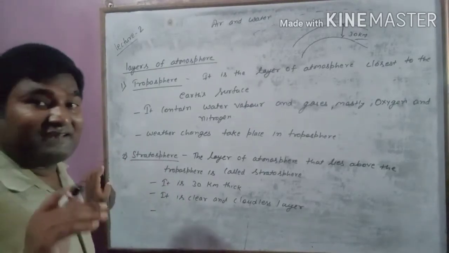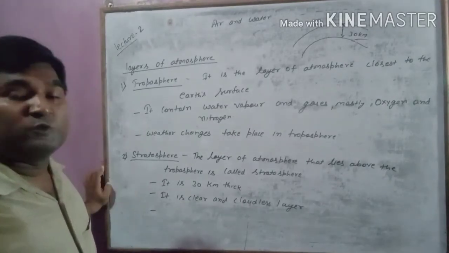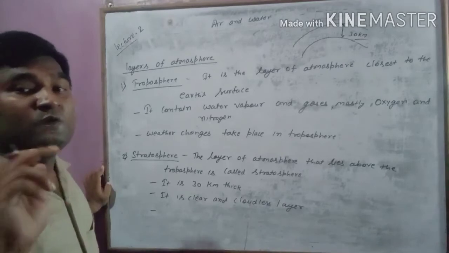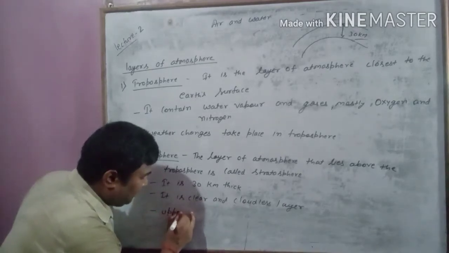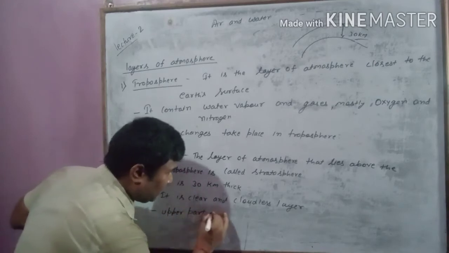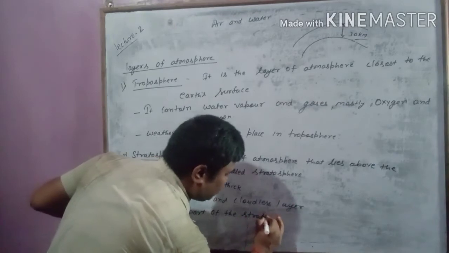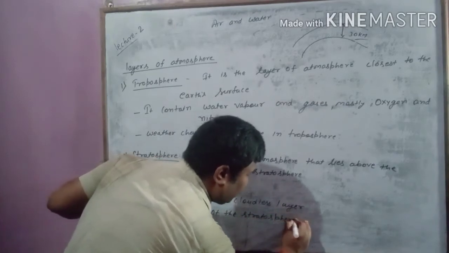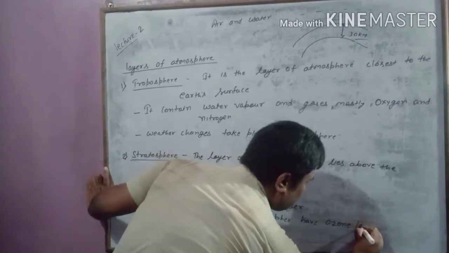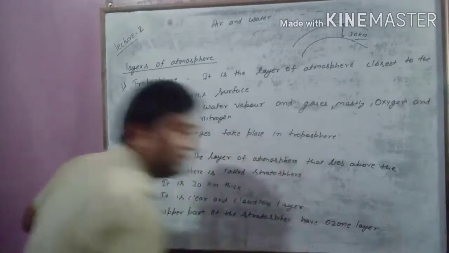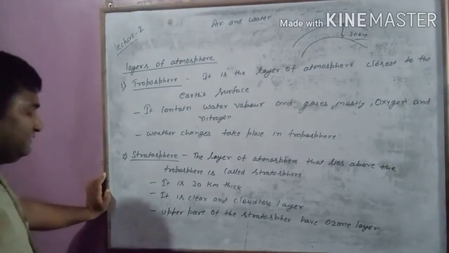Just now I told you, at the upper part of the stratosphere there is a layer of ozone gas, that is called ozone layer. The upper part of the stratosphere has the ozone layer.